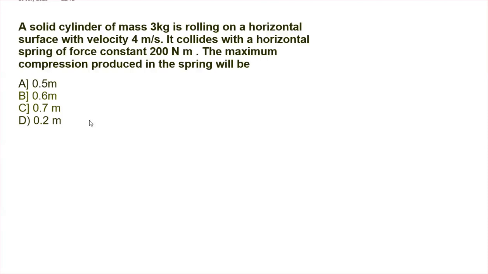स्टूडेंट्स, इस क्वेश्चन में पूछा गया है: a solid cylinder of mass 3 kg is rolling on a horizontal surface with a velocity of 4 meter per second. It collides with a horizontal spring of force constant 200 newton per meter. The maximum compression produced in the spring will be.